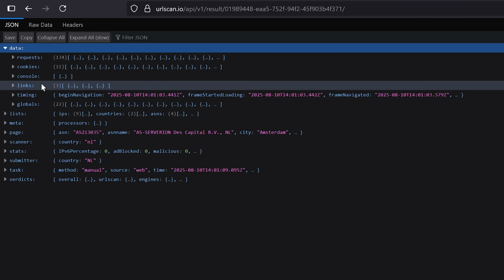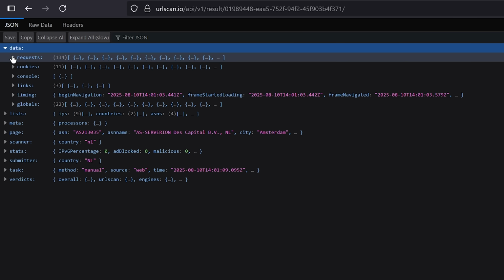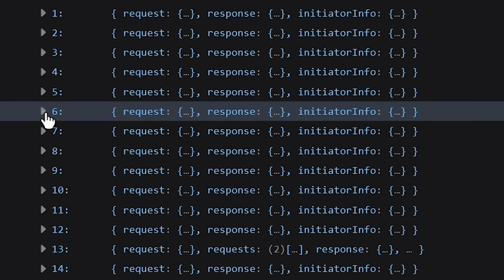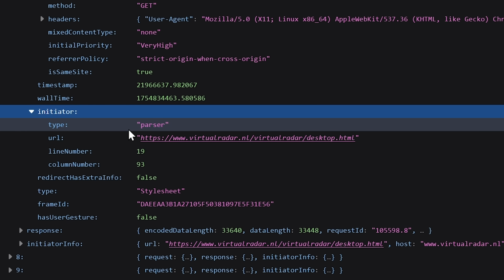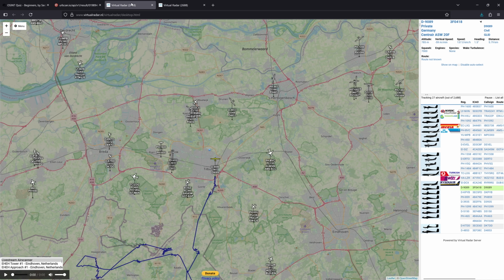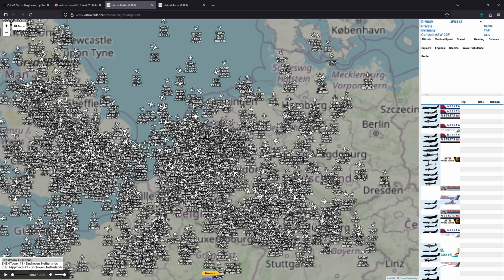Requests, cookies, console, links, timing, globals. I guess requests. Oh, what is that? Okay, let's just pick number 7, I guess. Request ID, loader ID. So what am I requesting? Type parser, URL this. It's the same URL. Holy smokes, look at those airplanes.